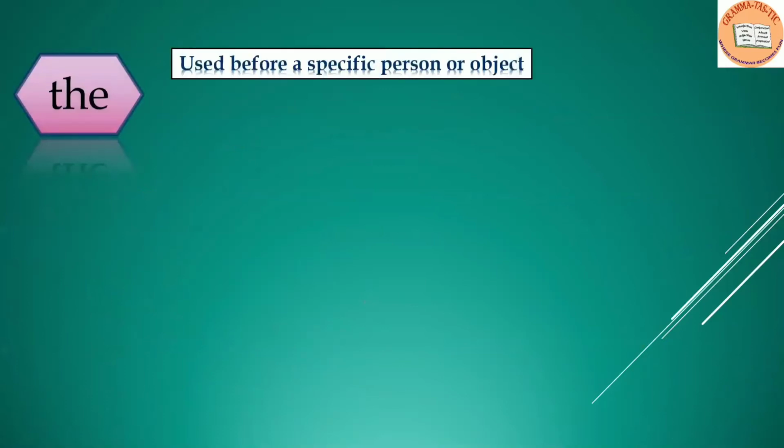Moving on to the next article, the. The is used before a specific person or object. Here, along with the rules, I am also citing examples to understand it in a better way. She lives in the red mansion at the seaside. So here the underlined words are talking about the specific person or specific object.